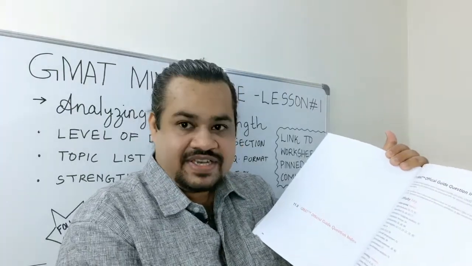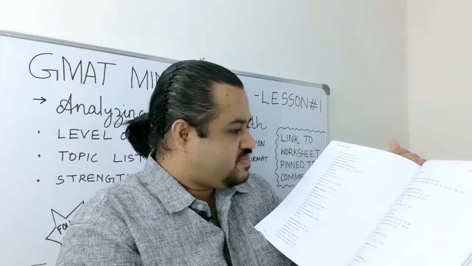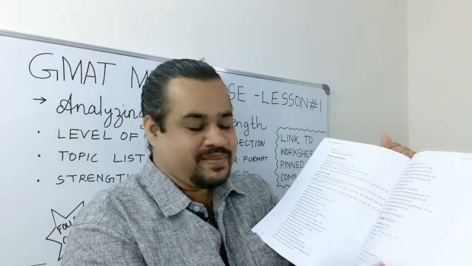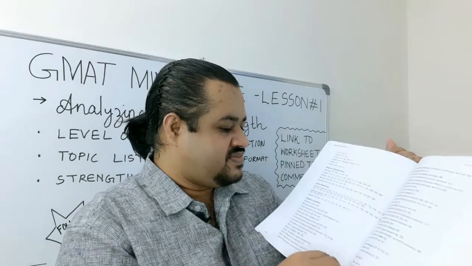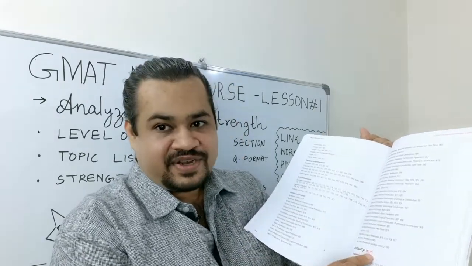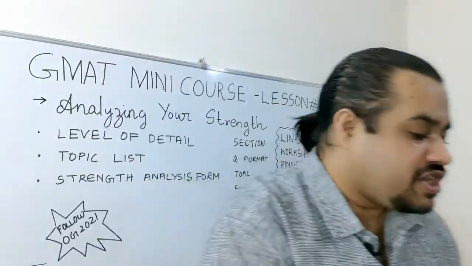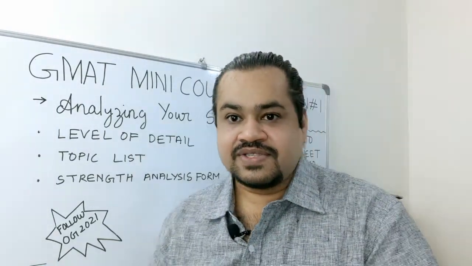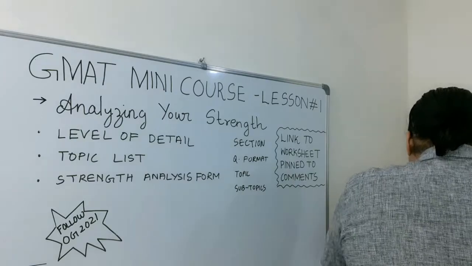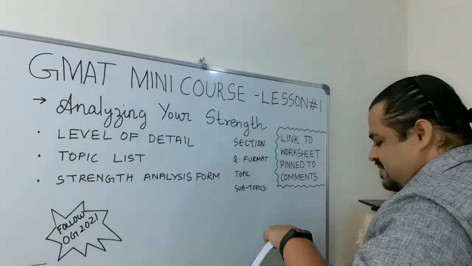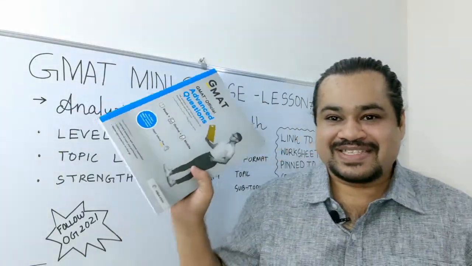It can be easy, or it can be medium, or it can be hard. I'll be talking about an additional difficulty level, which is advanced, which is not there as a part of the official guide. Advanced questions are available as a separate book.